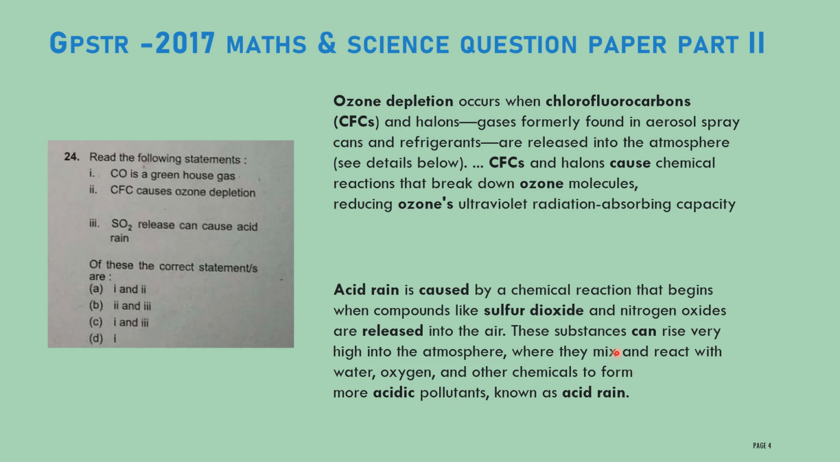After all these chemicals mix with each other, they will condense, or they will mix with water, then fall as rain, and that causes acid rain.